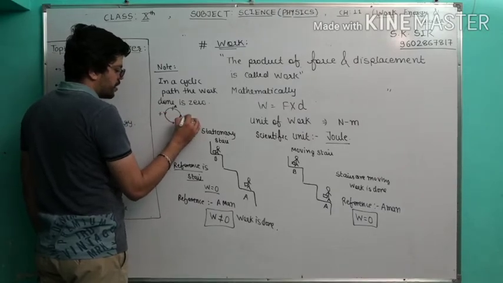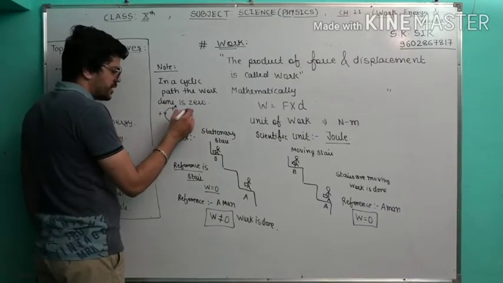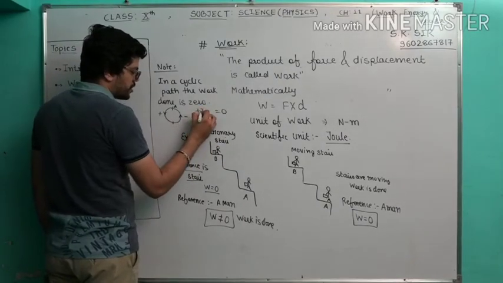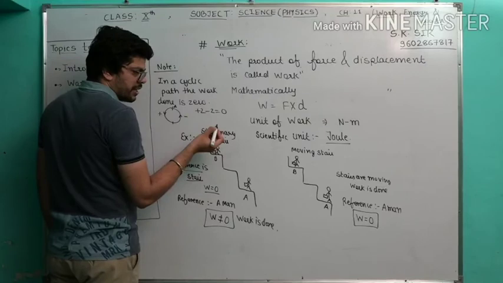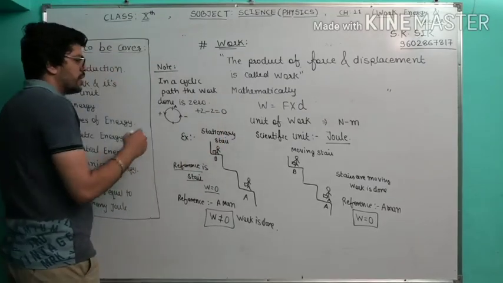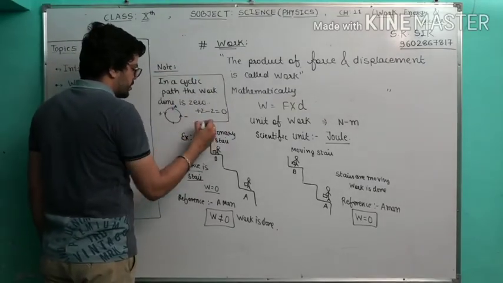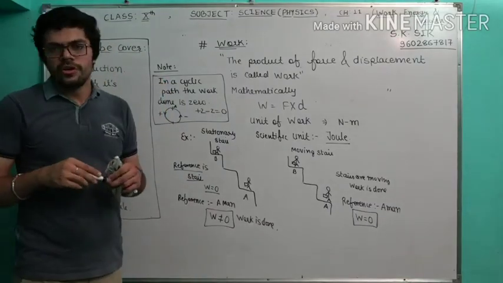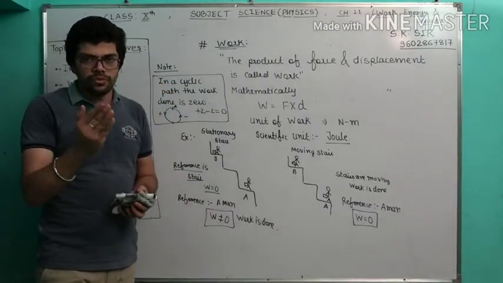Another half you will come in the negative direction. So equal distance, so positive and negative is equal to 0. That means plus 2 or minus 2 meters you will travel. So it is equal to 0. That's why the work done in a cyclic path is equal to 0. So hopefully you understood this concept of work.